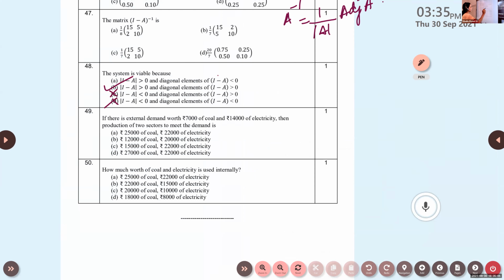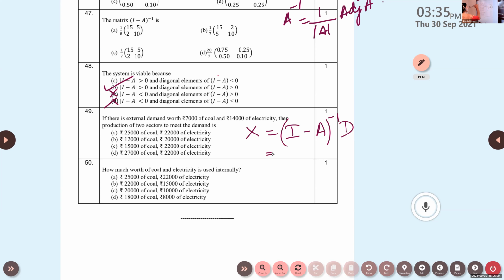The solution X, in Hawkins-Simon conditions, is given by (I minus A) the whole inverse into D. D is the demand matrix.